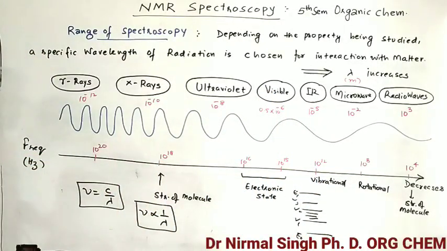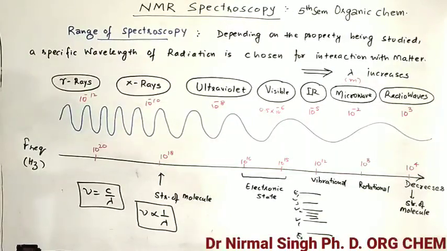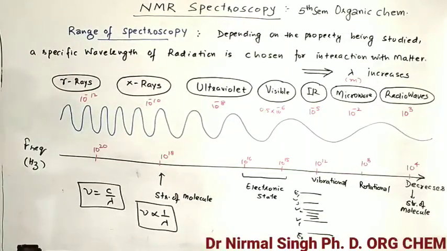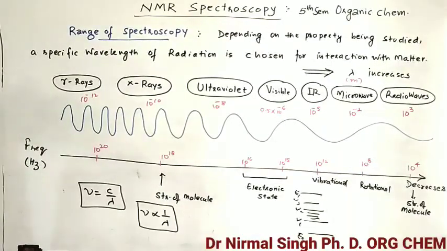So this is just an overview of the electromagnetic spectrum: which type of property we want to study of the given compound, we have to choose the proper wavelength according to that property. In this electromagnetic spectrum, we can see there is the radio wave having the lowest frequency and highest wavelength, which we will use during this NMR spectroscopy.